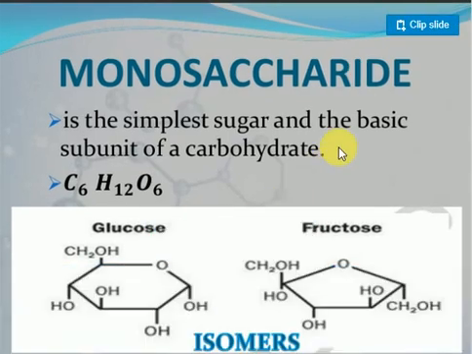Look at this one, these are called isomers. Glucose and fructose are isomers: aldose sugar and ketone sugar. Generally, glucose is an aldose sugar, very very important. Fructose is the ketone sugar.